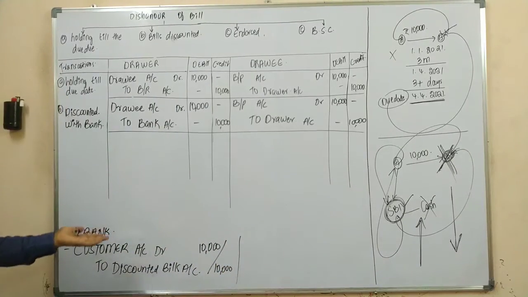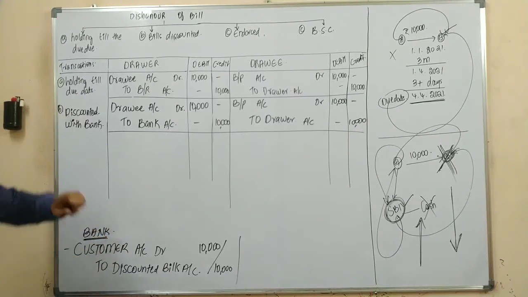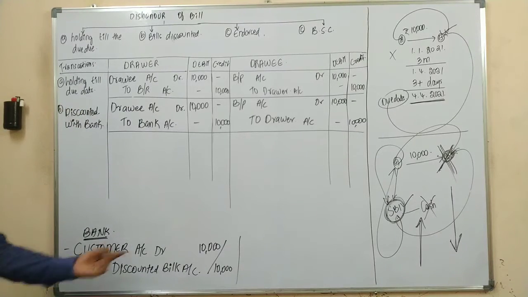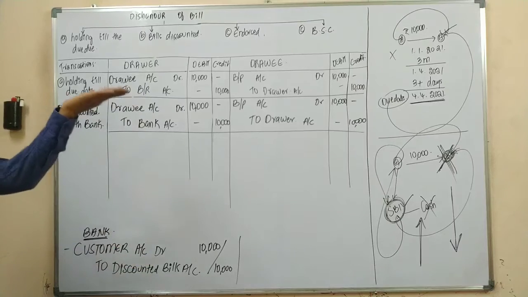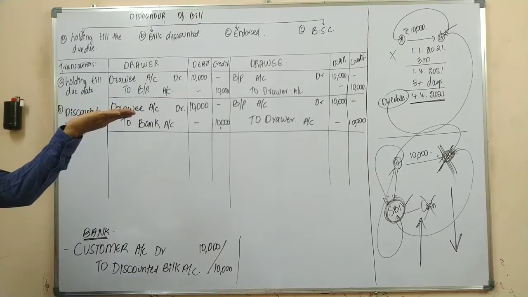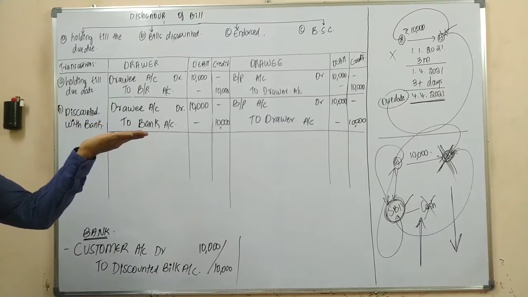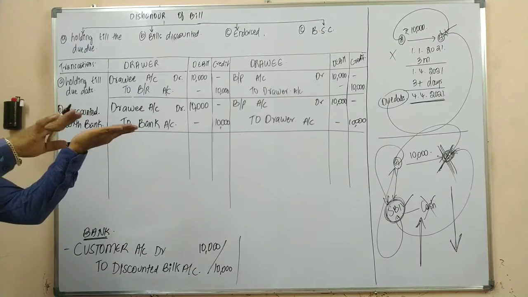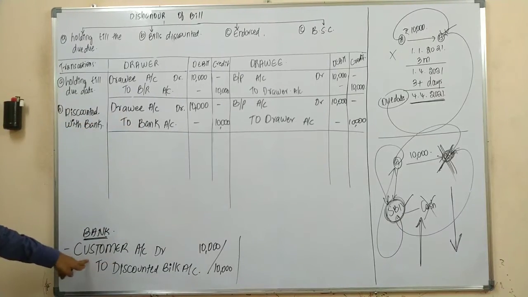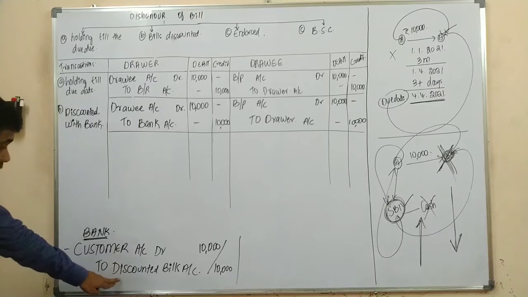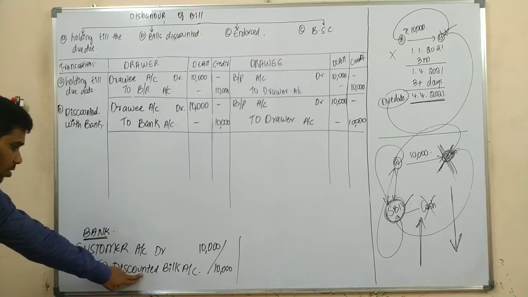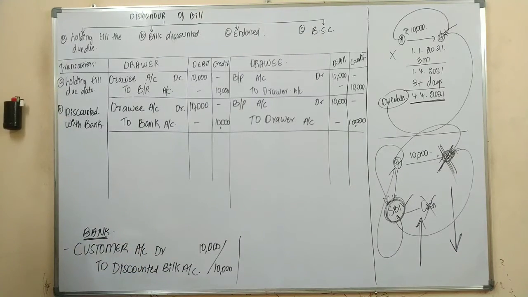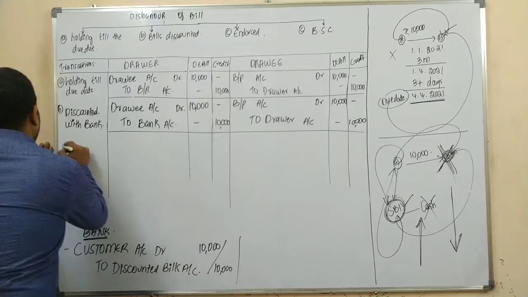So upon discounting, the customer account was credited. Go and check. Yes or no? Upon discounting, the banker increased the bank account of the customer, and if the bill was dishonored, then the banker would be decreasing the customer account, and it would be no more an asset to the banker. So we are cancelling the discounted bills account, which is nothing but an asset. Yes or no?